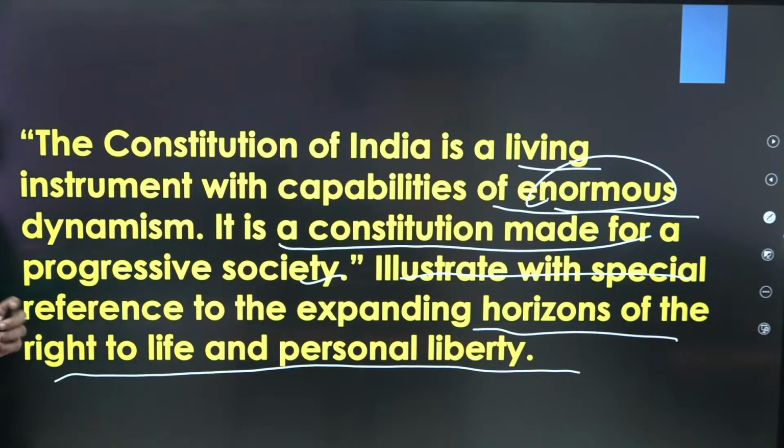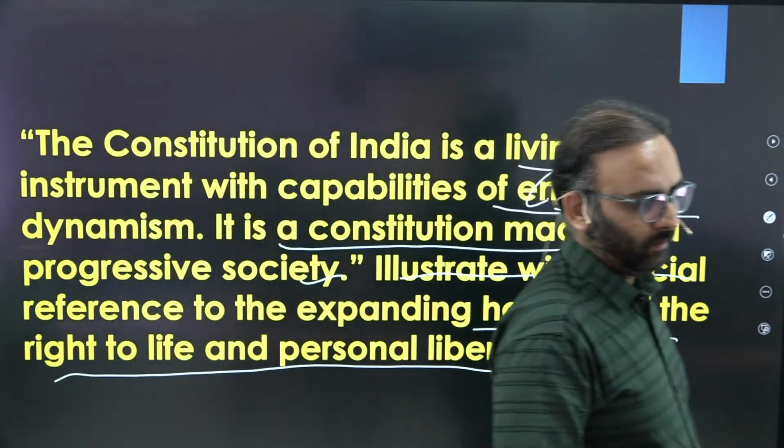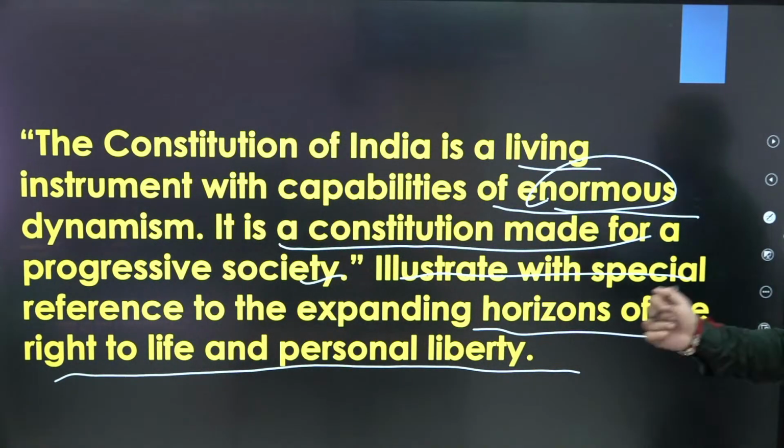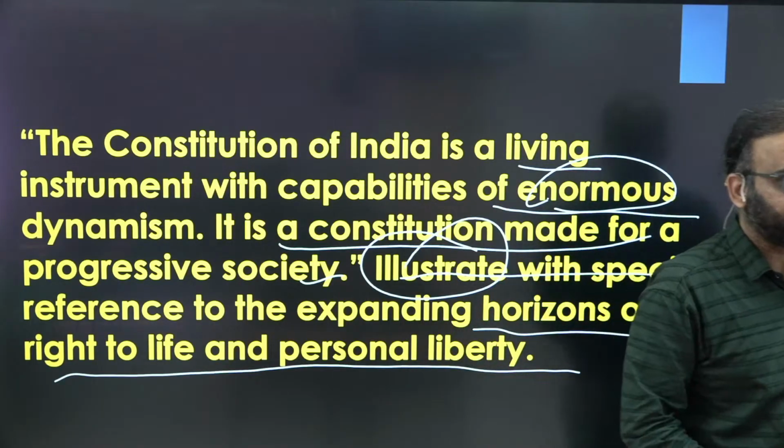So it's a very difficult question to deal with. The content is not difficult. The content is there with you. But how will you address this question? It requires an art. Right? So first is the tail word. Illustrate. It means you have to give examples. Right?